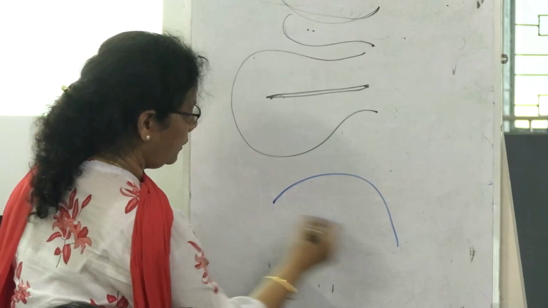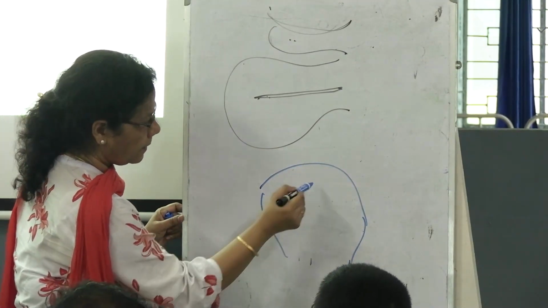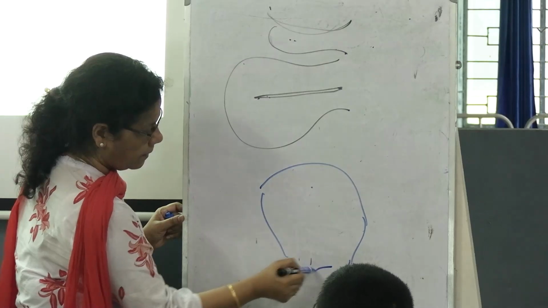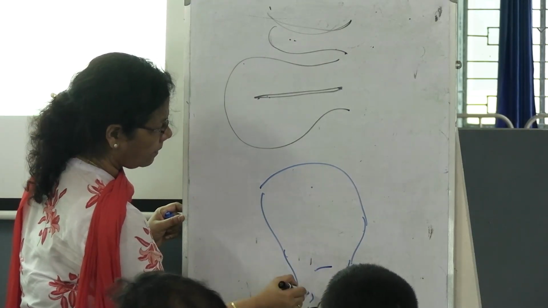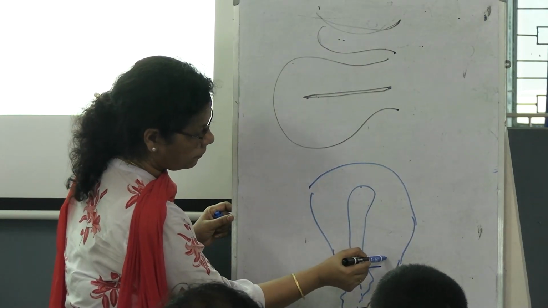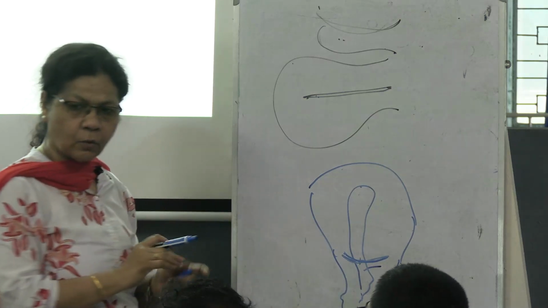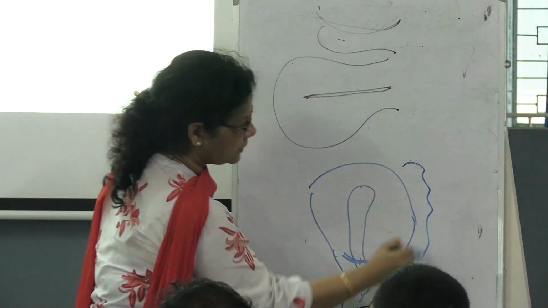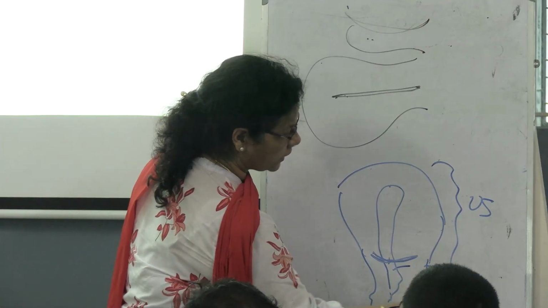So if you draw the uterus, we give the incision somewhere here. This is the lower segment, and this part is the upper segment, and here this is the lower segment.